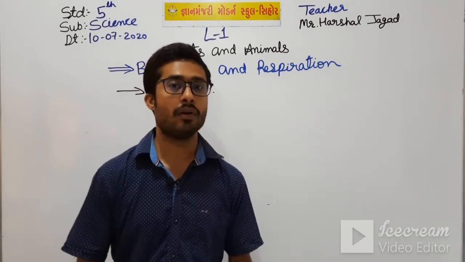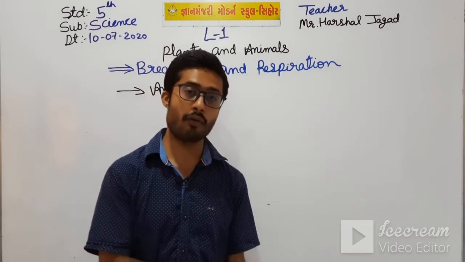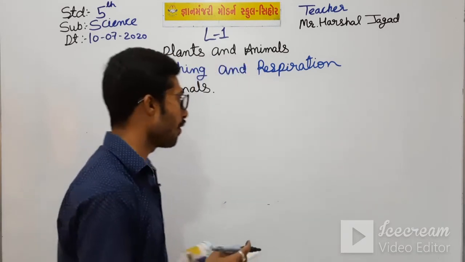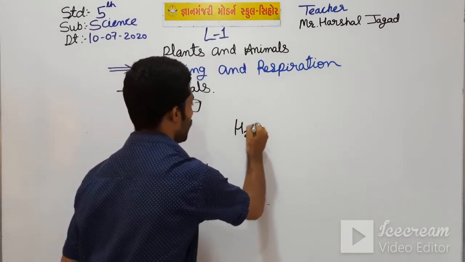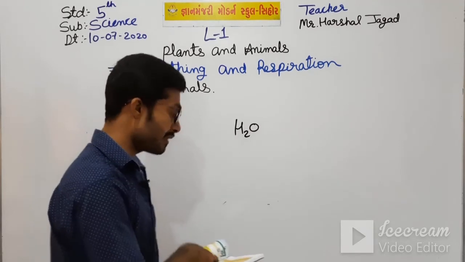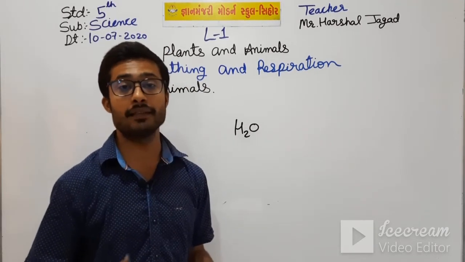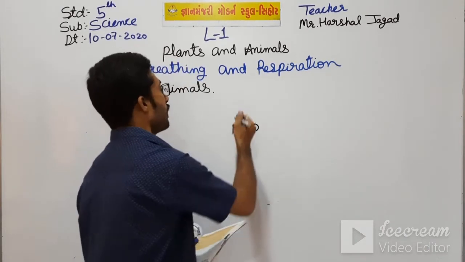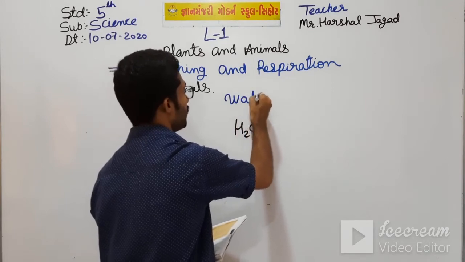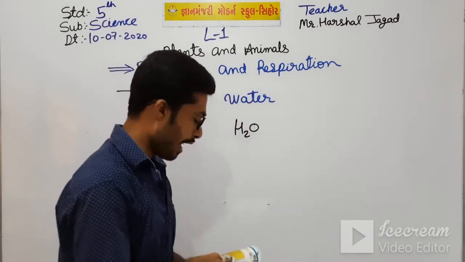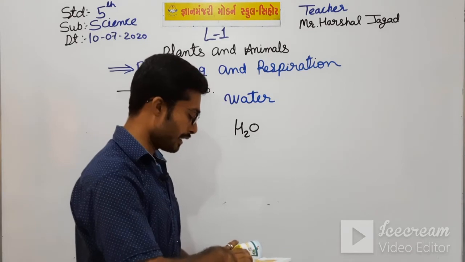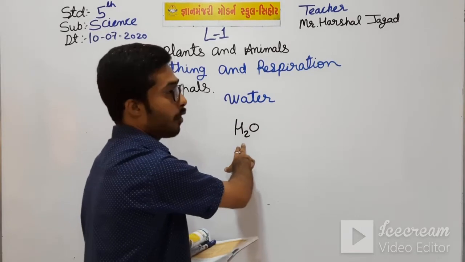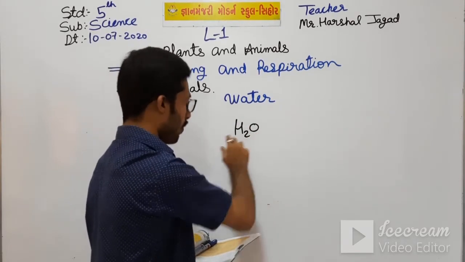We all know the molecular formula of water is H2O. So from where does the aquatic animal inhale the oxygen? They inhale the oxygen from water. We all know that the molecular formula of water is H2O.